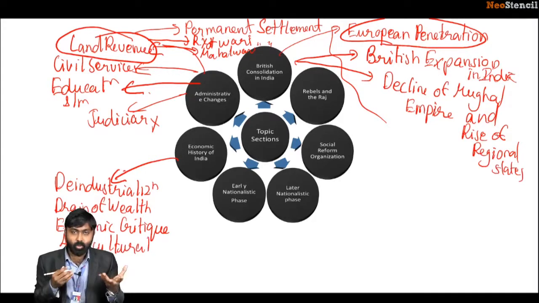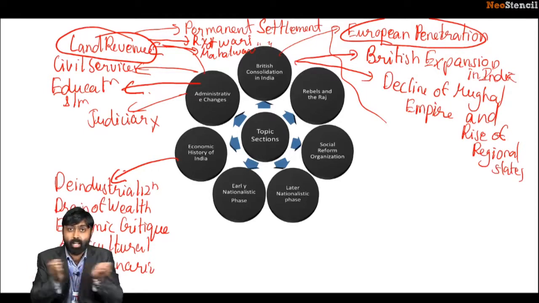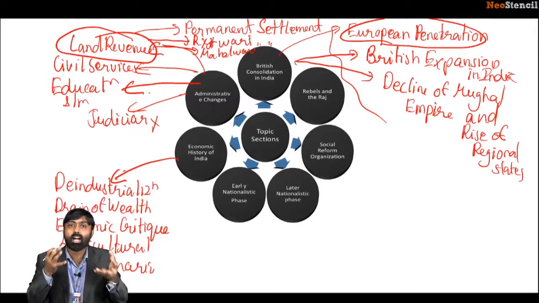Now let's move on. After the economic critique was formulated, we had a solid ideological ground for the launch of a mass movement.